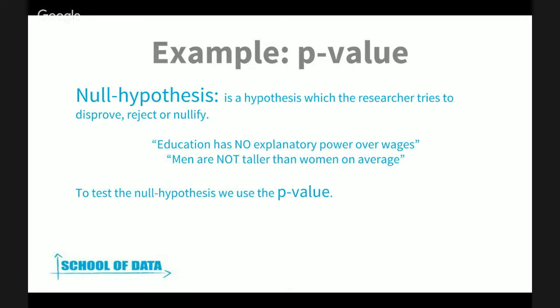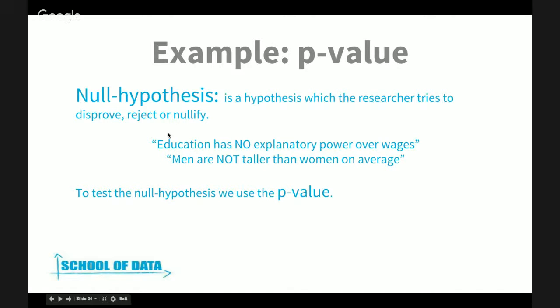When you do statistical calculations, you always have to build something called the null hypothesis. It's basically a hypothesis which the researcher tries to disprove, reject, or nullify. So you're always trying to reject the null hypothesis. You never accept the null hypothesis. You just reject it or fail to reject it.